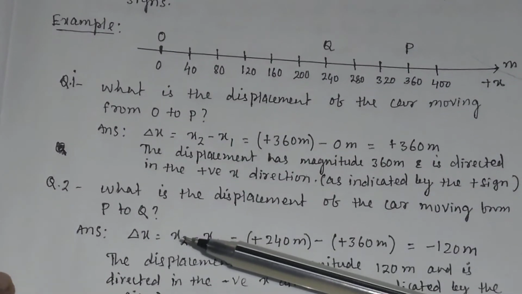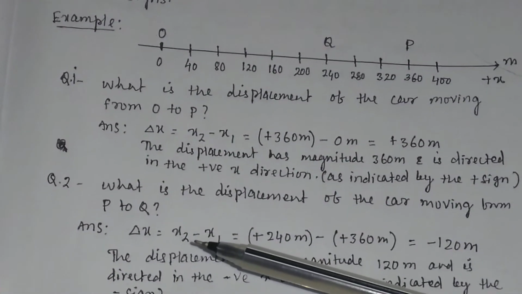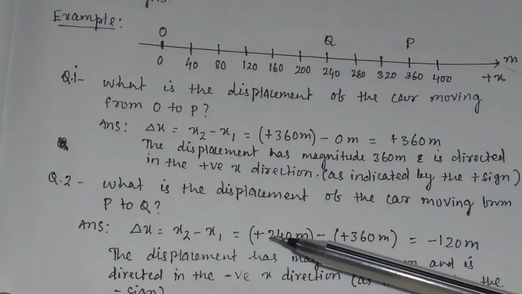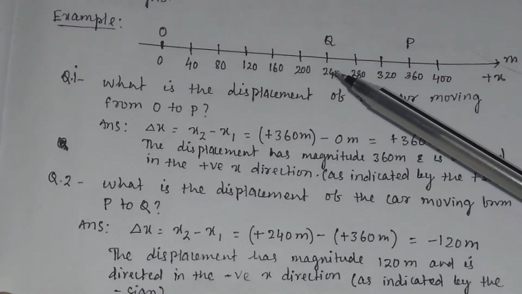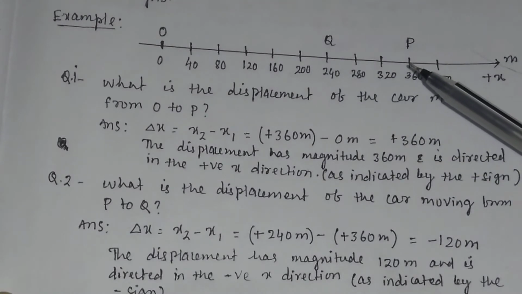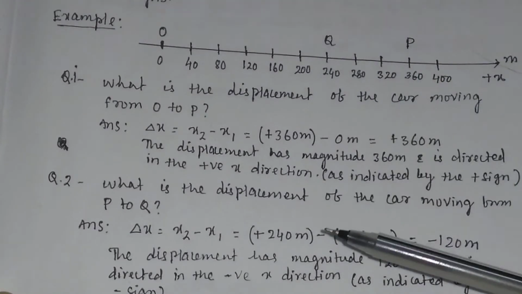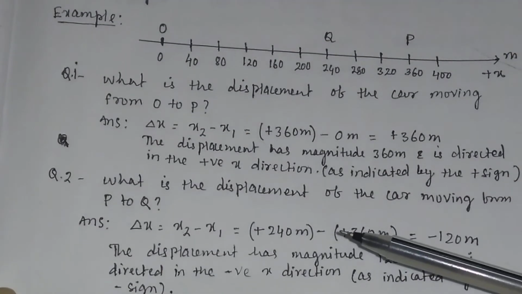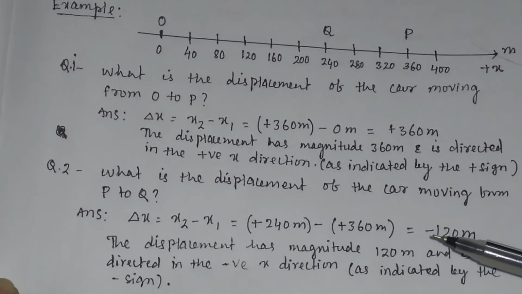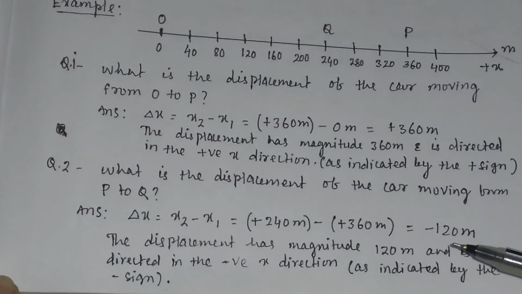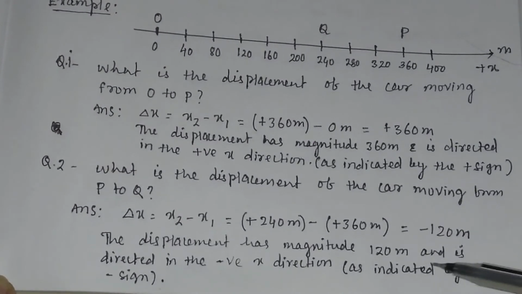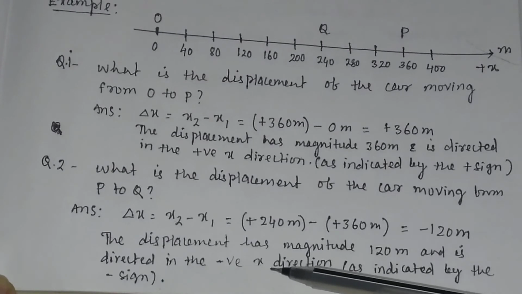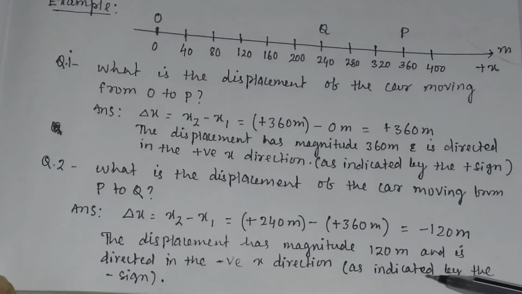Displacement is equal to delta x, that is equal to final position minus initial position. The final position is 240 meter and the initial position is 360 meter. So displacement will be equal to 240 meter minus 360 meter, so it is equal to minus 120 meter. So the displacement has magnitude 120 meter and is directed in the negative x direction as indicated by the negative sign.